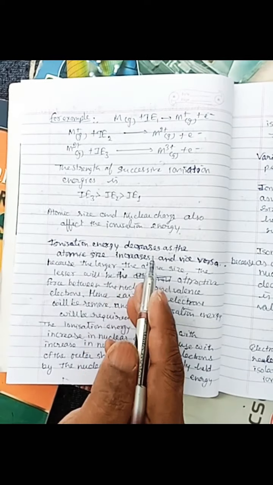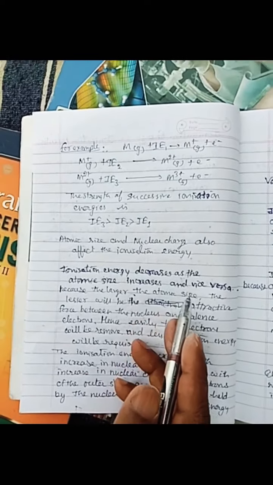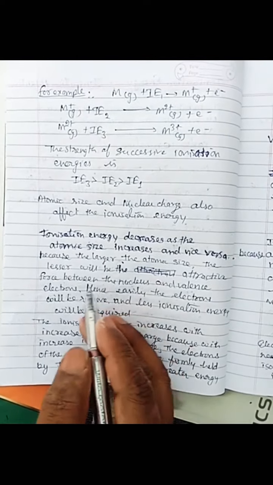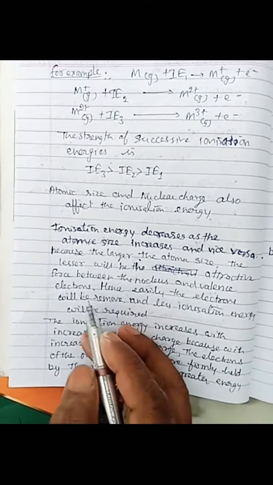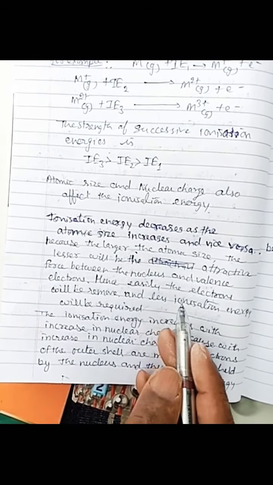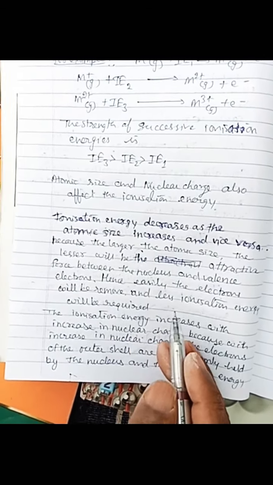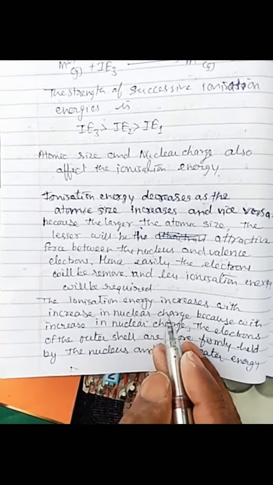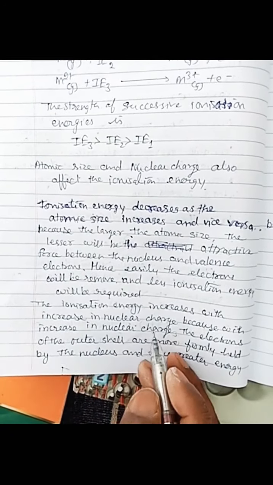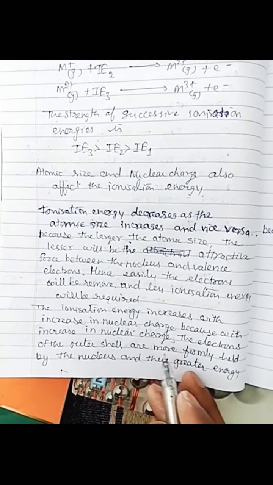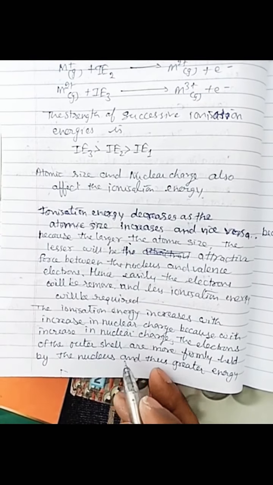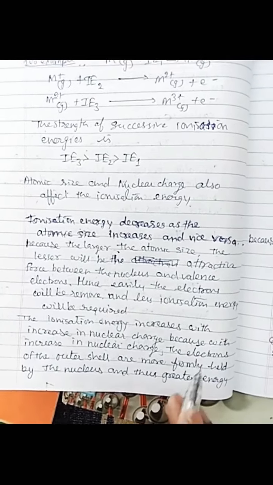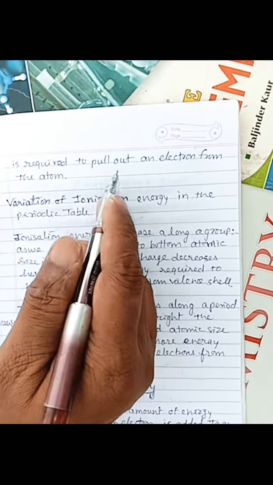Ionization energy decreases as the atomic size increases, and vice versa, because the larger the atomic size, the smaller the attractive force between the nucleus and valence electron. Hence, the electrons are removed easily and less ionization energy is required. The ionization energy increases with increase in nuclear charge, because the electrons of the outer shell are more firmly held by the nucleus, and thus greater energy is required to pull out an electron from the atom.